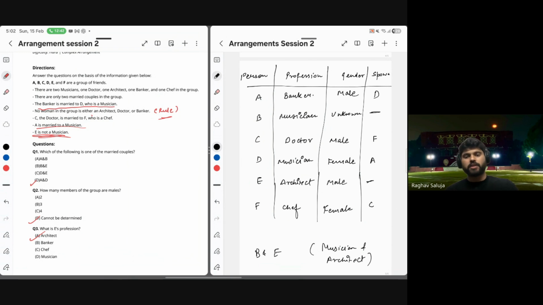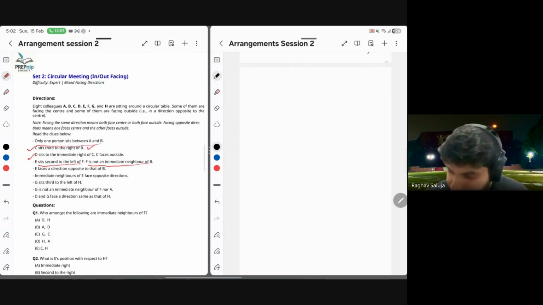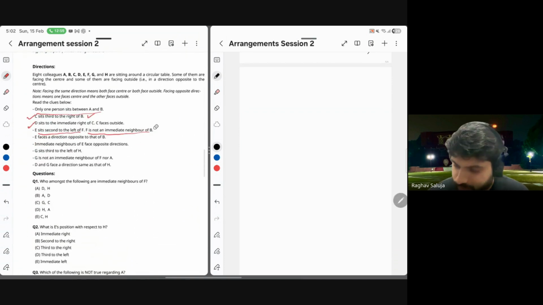We have solved the first set. I hope it is absolutely clear to everyone. Now, let's move on to our second set. So our second set is of circular arrangements.